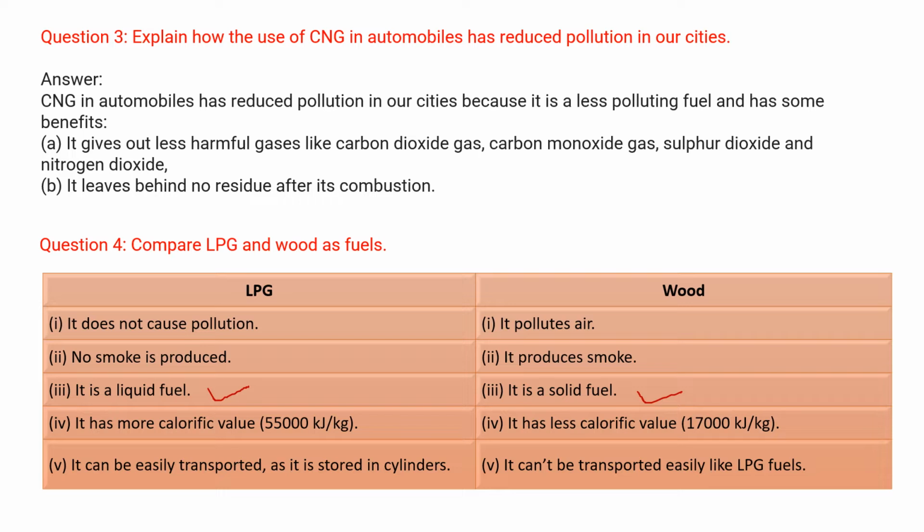LPG has more calorific value. LPG has 55,000 kilojoule per kg, but wood has only 17,000 kilojoule per kg. LPG can be easily transported in cylinders, and wood cannot be transported as easily as LPG.